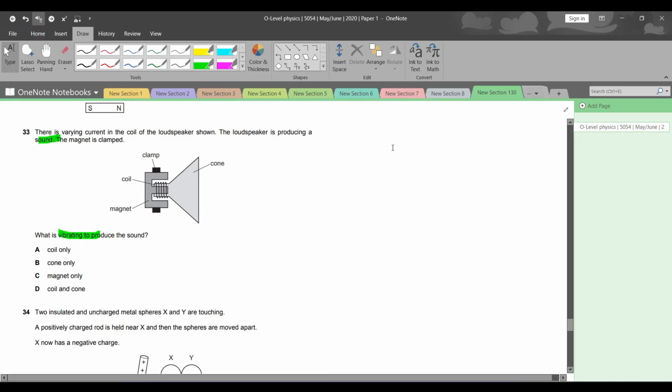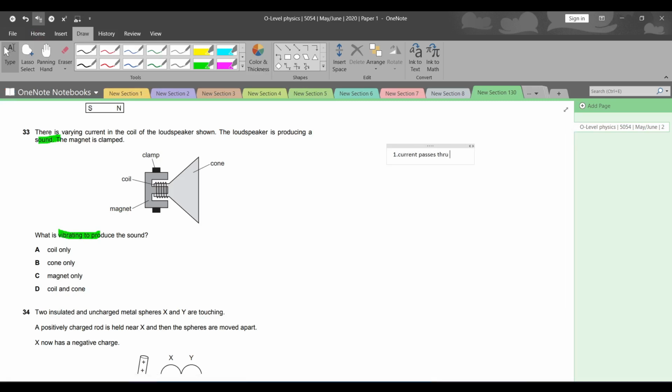So let me phrase it out for you. Firstly, current passes through, what do you call it, the coil.